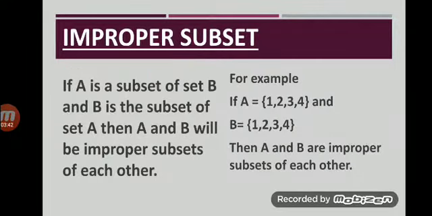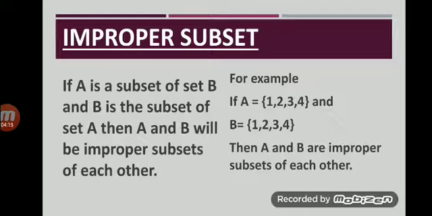Next definition is improper subset. Improper subset is that subset which is equal to itself. So we will define the improper subset as if we have two sets A and B and A is a subset of set B and B is the subset of set A, it means all the elements of set A are in B and all the elements of set B are in A, then A and B will be equal sets and will be improper subsets of each other.